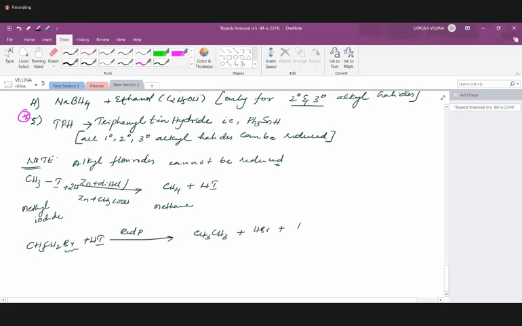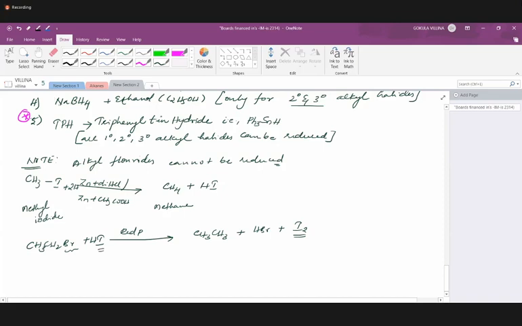The H required to remove bromide as hydrogen bromide is coming from this HI part, and the iodide will be oxidized to I2.